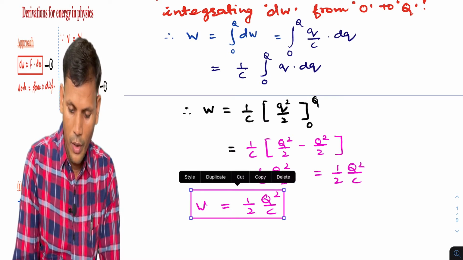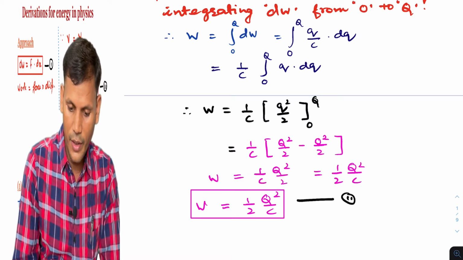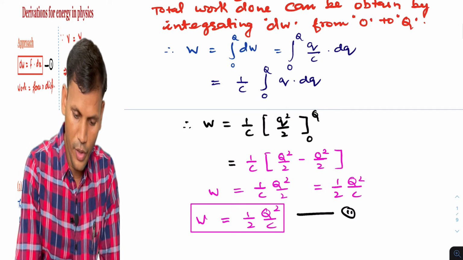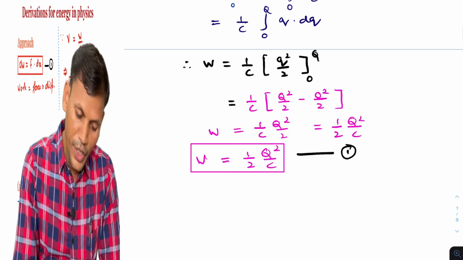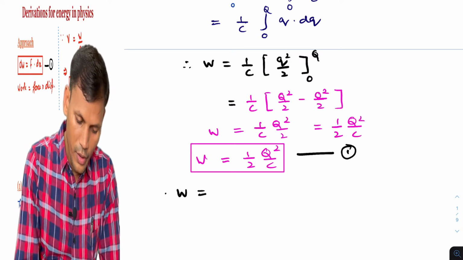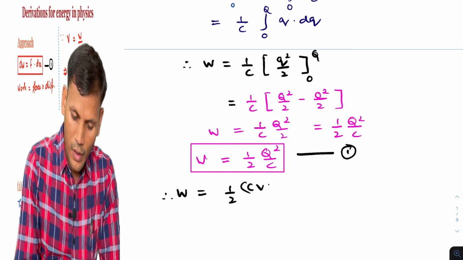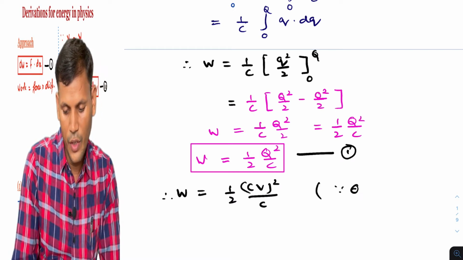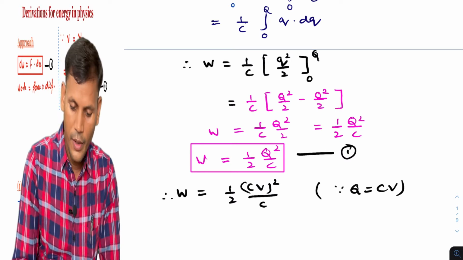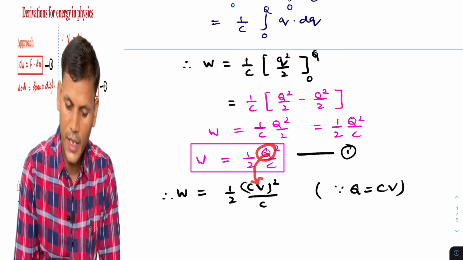Okay. Now for its second part, that is equation 1, we know W is equal to half Q square by C, and Q is CV. Since Q is CV, instead of Q we have written CV over here.